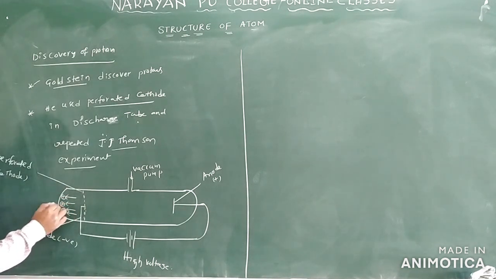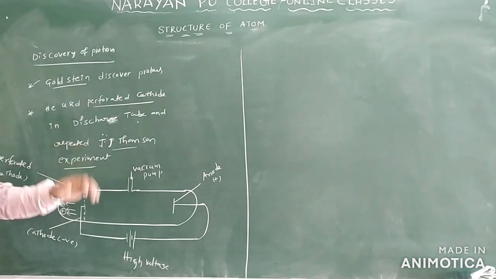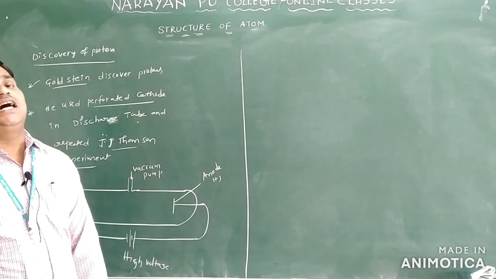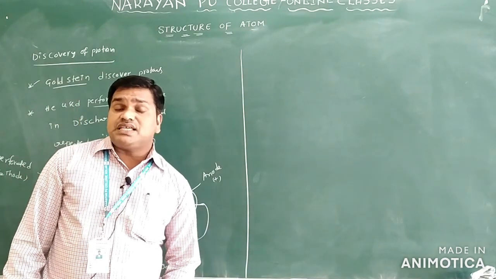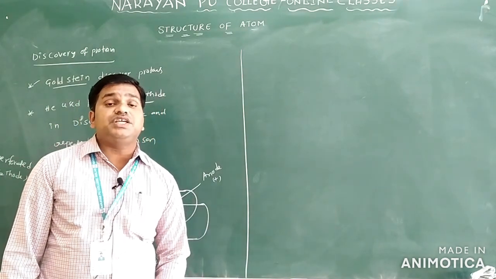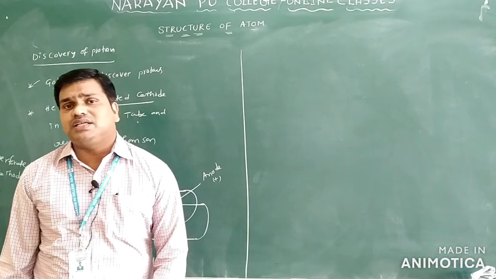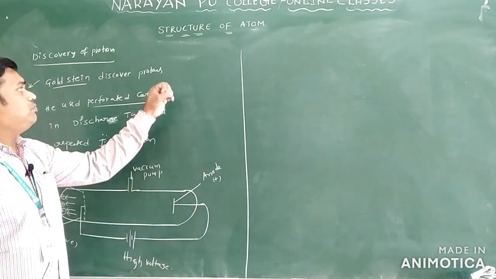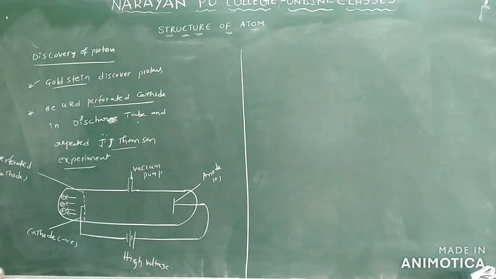These particles carry a positive charge. We call these particles anode rays, or canal rays. They are positively charged particles, and these positively charged particles we call protons. So this is the discovery of the proton.